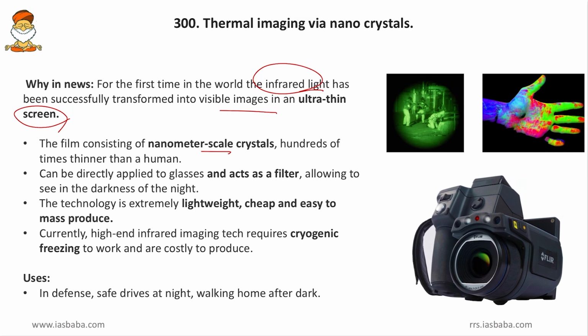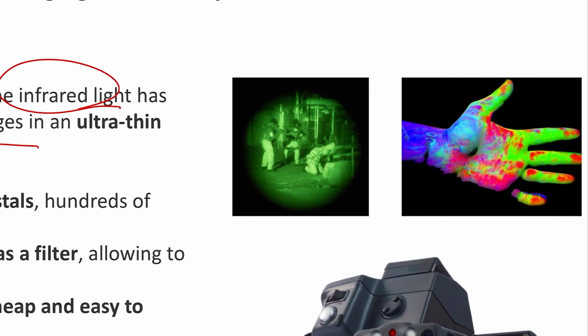Now we will discuss more about thermal imaging. Friends, thermal imaging is different from night vision technology. So in this figure, this shows the night vision technology and this shows the thermal imaging. In night vision technology, whatever small light is present will be magnified and amplified so that it will make the eyes see those objects. So this is just the amplification of whatever visible light is present. But thermal imaging is different. Here zero light, or zero visible rays, will be present. Here the heat emitted by the body will be taken up by the camera and it will form the image. So this is how the thermal image works.